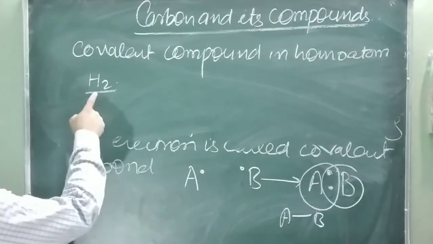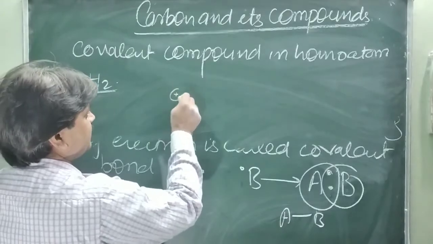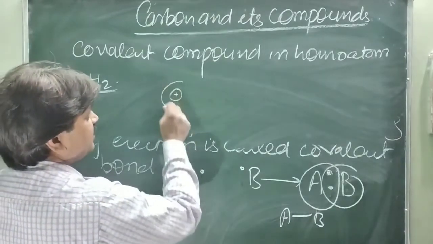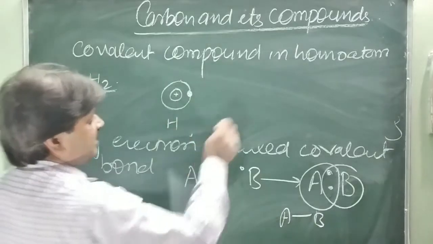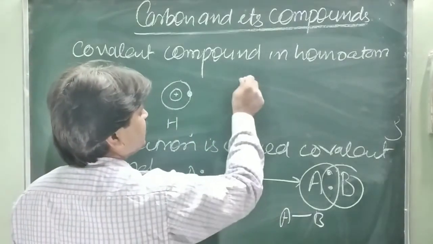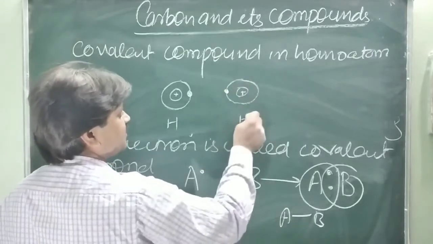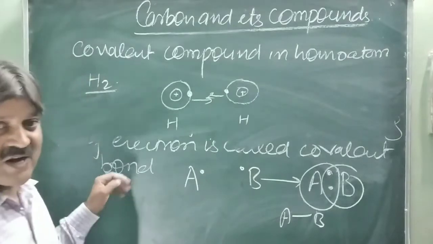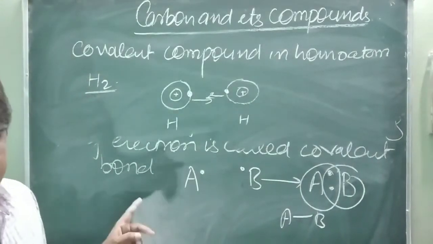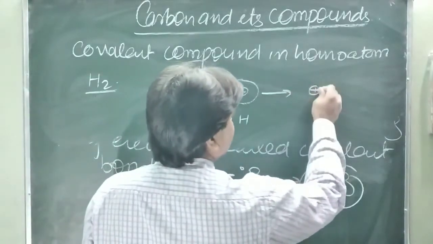So you will see there are two hydrogen. Just like one hydrogen, this is the center nucleus and having one electron in the outermost shell. This is one hydrogen. Another hydrogen, this is, you will read into the valence bond theory in higher classes. This is another hydrogen. They will come close to each other. How does the formation of a covalent bond take place? See here. This is when they come close to each other.